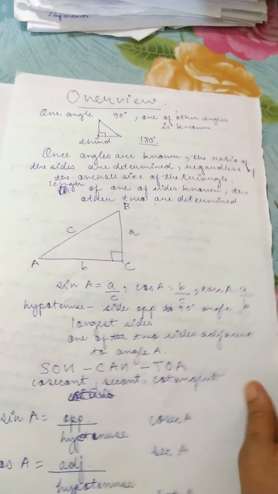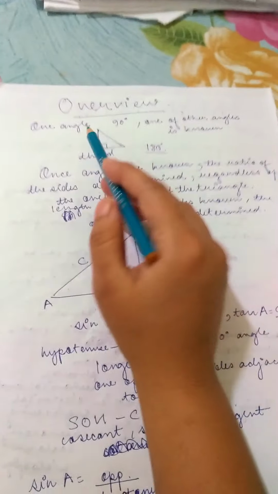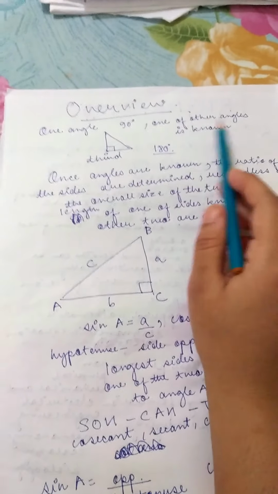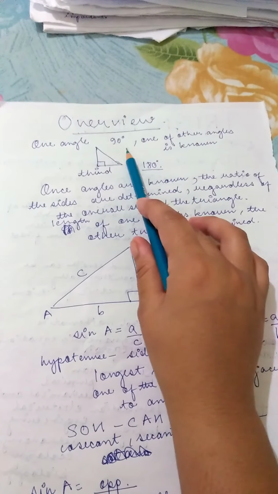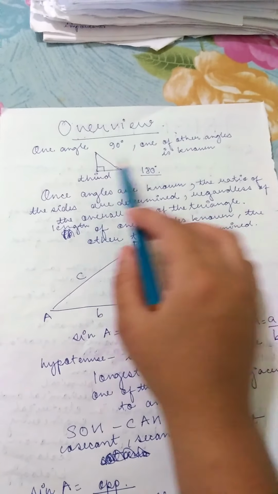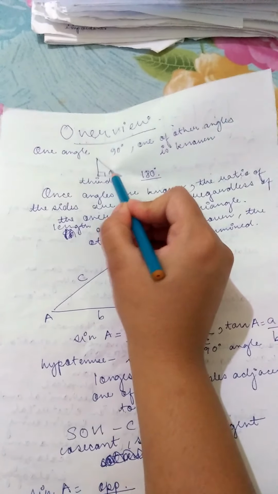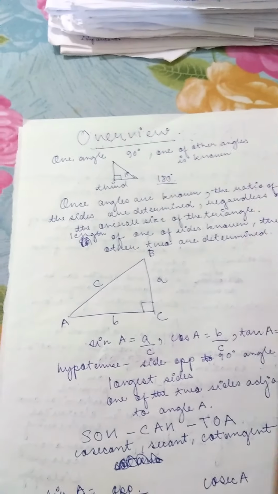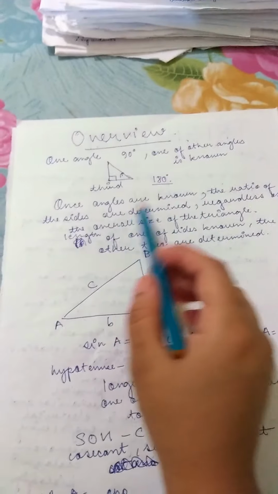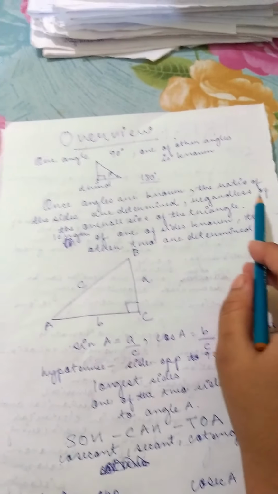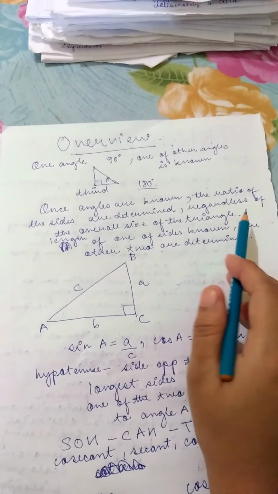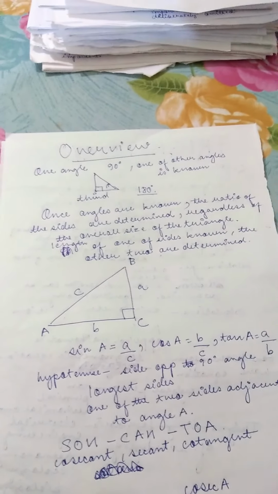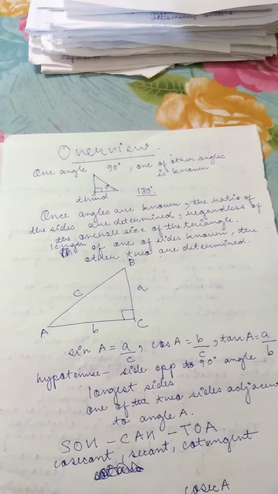We are going to study a brief overview of trigonometry. If one angle is 90 degrees and one of the other angles is known, then the third angle can be determined because the sum of all the angles in a triangle is 180 degrees.